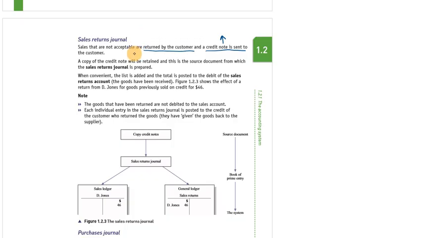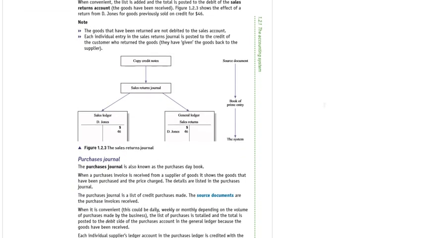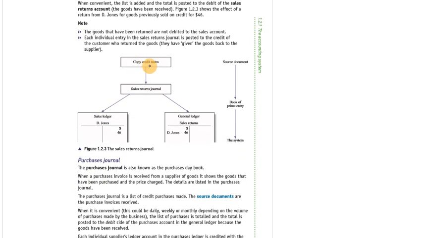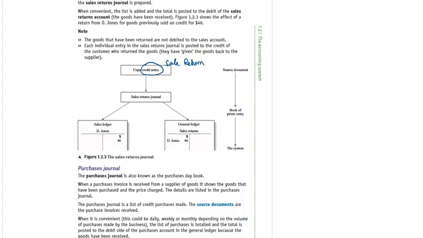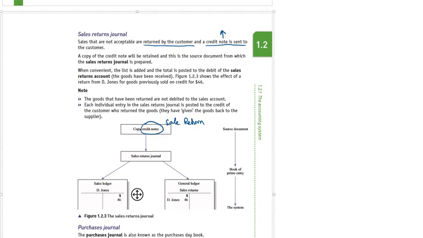What will we do in the sale return journal? Number 1, copy the credit note. Credit note means it's our sale return. In case of sale return, the business issues a credit note.